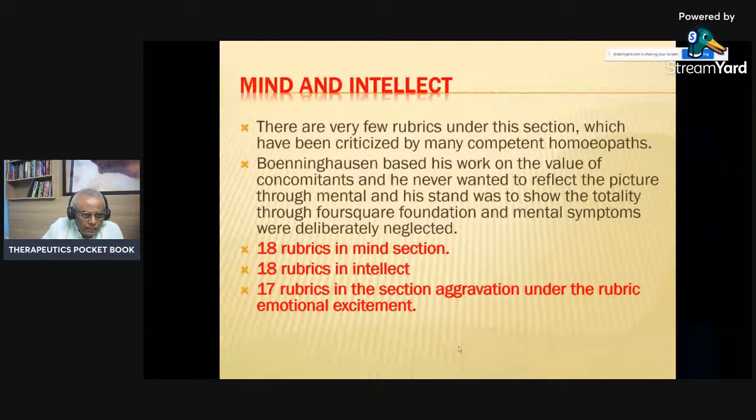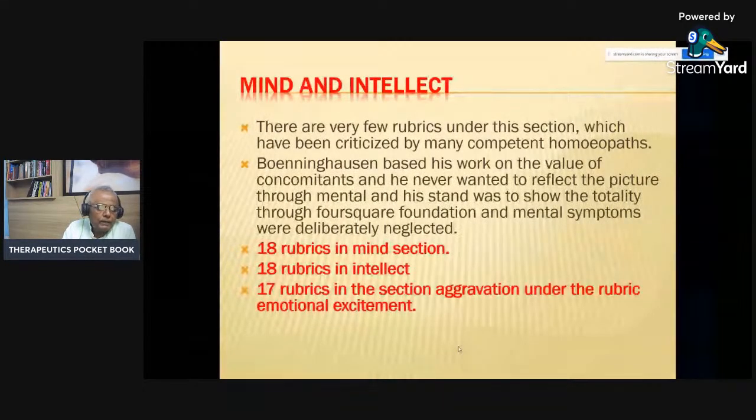So why did he neglect the mental symptom? It is not that he had neglected. He said that you have to come through the reality, the facts, the area which is visible. It is very important. You have to believe what you see. But many of the things in the mind, we cannot see, and if you don't have the relationship.